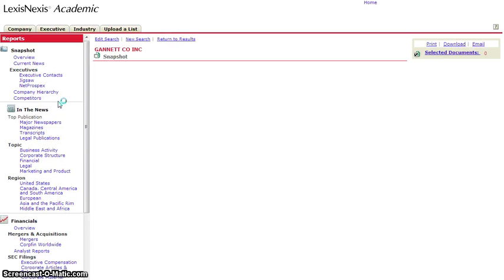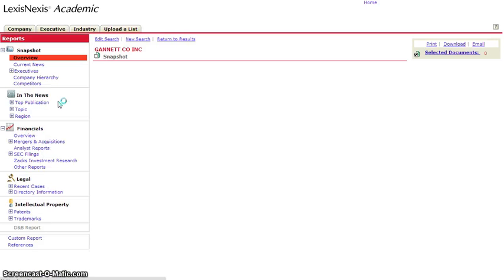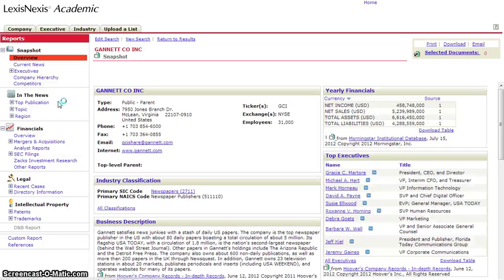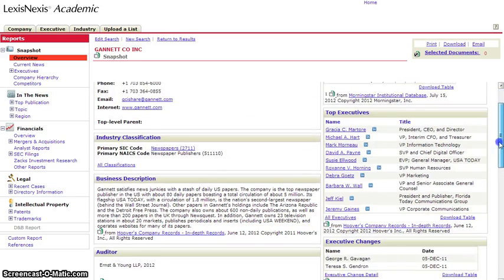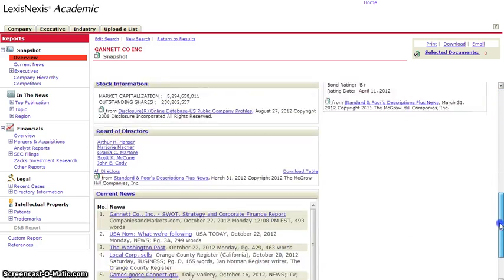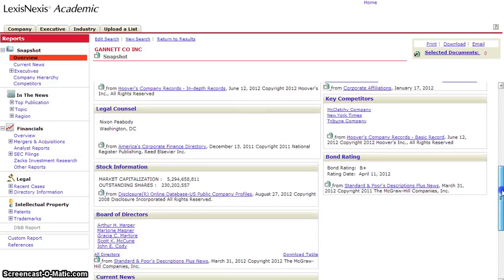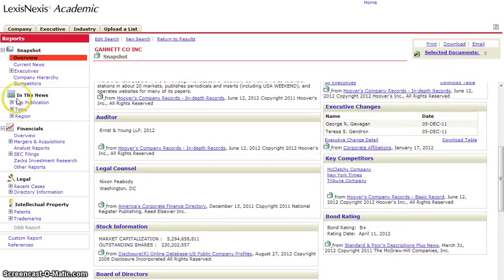This is an effective way to search if you're going to be writing an article about a company or about a CEO of a company to get some background information. This is the company dossier for Gannett. As you can see, it's a lot of information all compiled in one place. And if it seems like a lot to digest, you can go to the tabs here on the side and find more specifically what it is you're looking for.